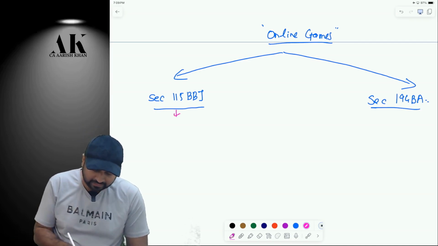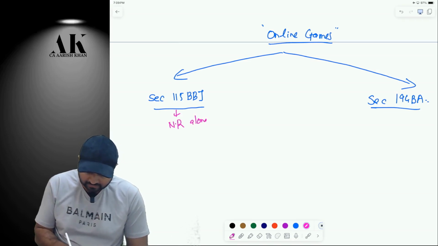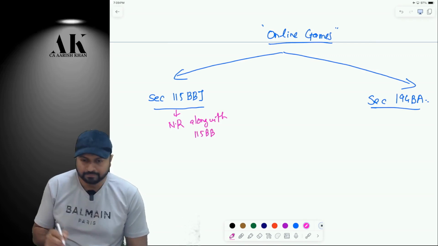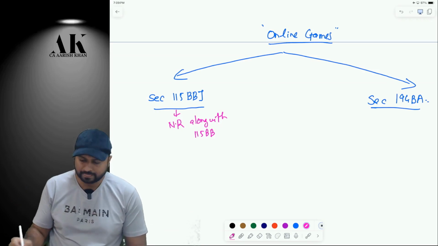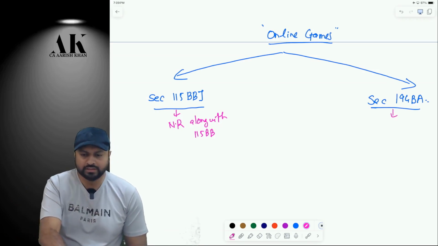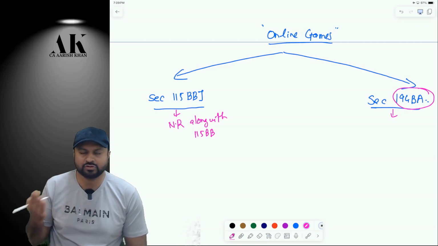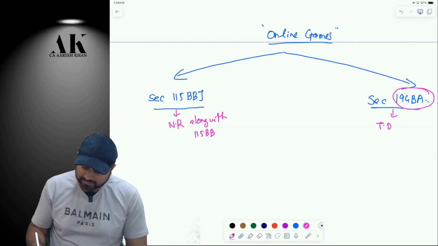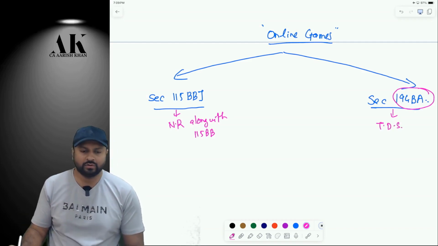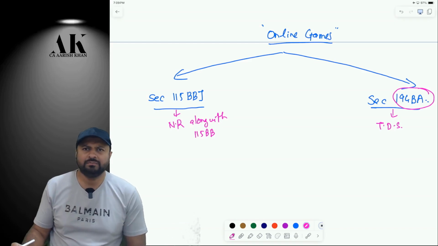You will find 115BBJ in the chapter of non-residents, which we have done along with 115BB. You can go and check. And 194BA, as the number suggests, has to be in the chapter of TDS and TCS. Okay.